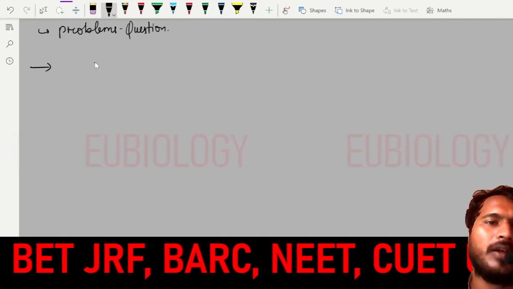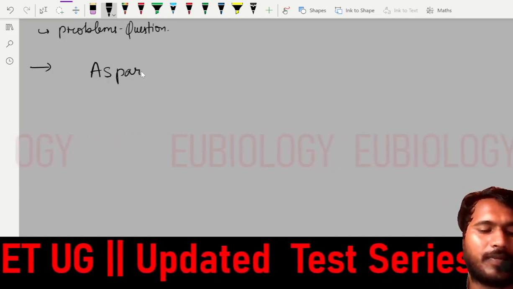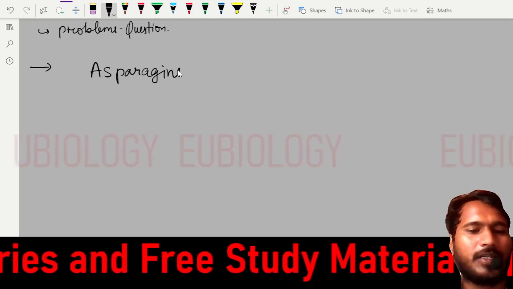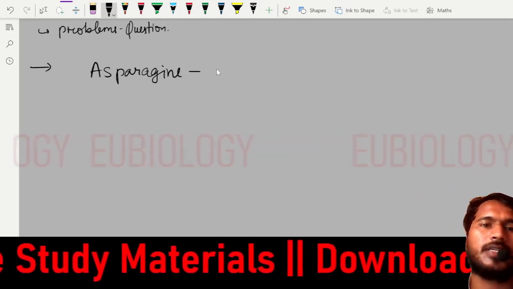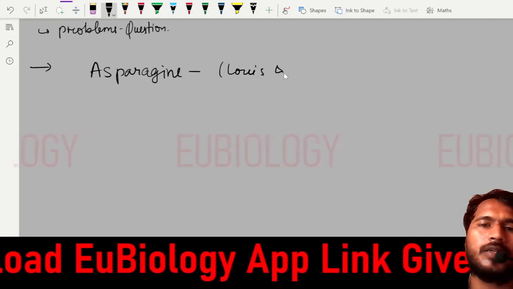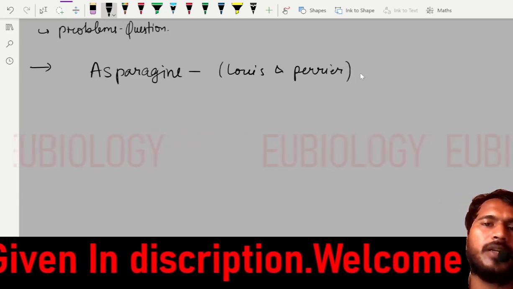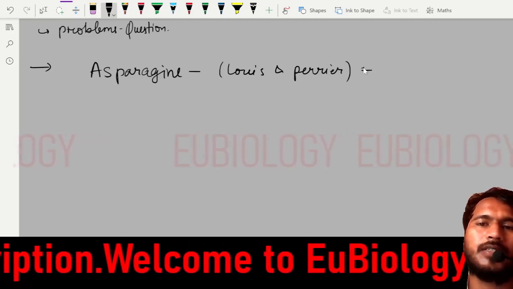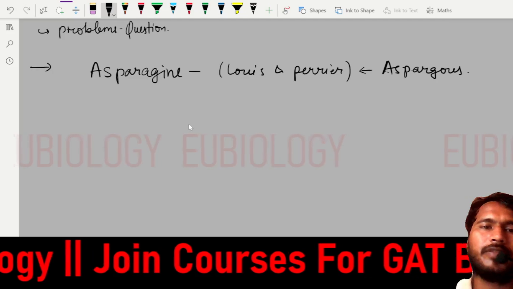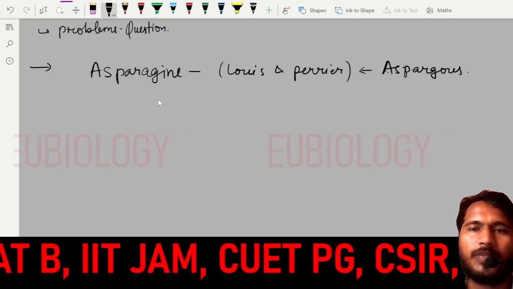The first amino acid discovered was asparagine. Asparagine was first discovered by Lewis and Perrier, from asparagus. Mostly, the earlier amino acids were given names related to their source. Like if it is discovered from asparagus, we gave it the name asparagine.